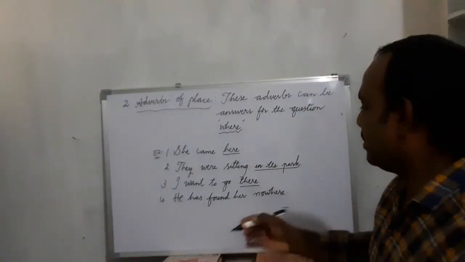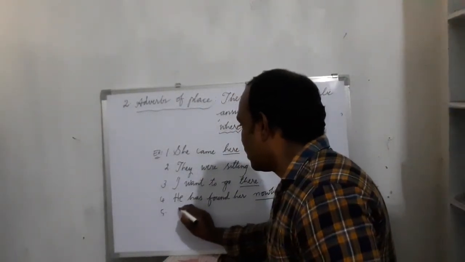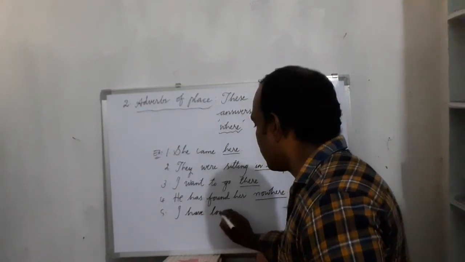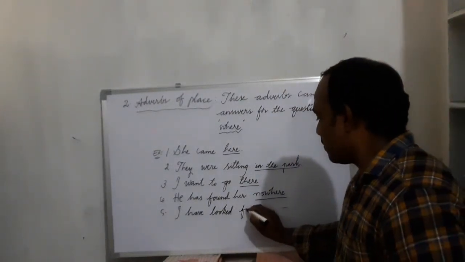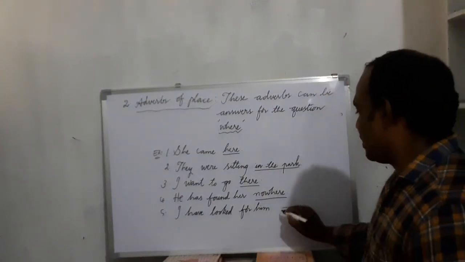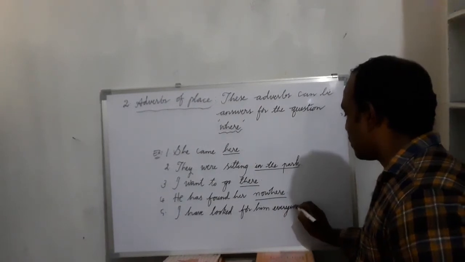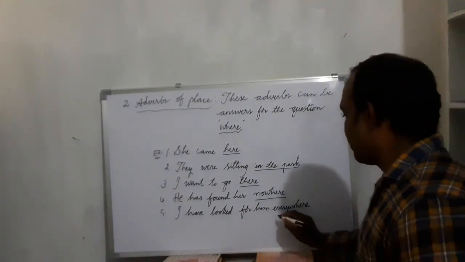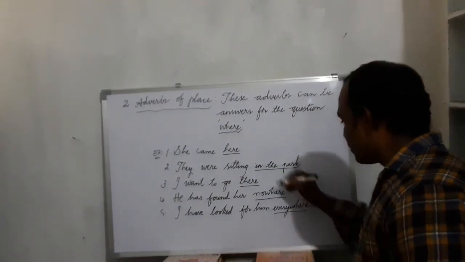Nowhere. One more example: I have looked for him everywhere. You see, everywhere. Where have I looked for him? Everywhere. So these underlined words talk about the place of action.